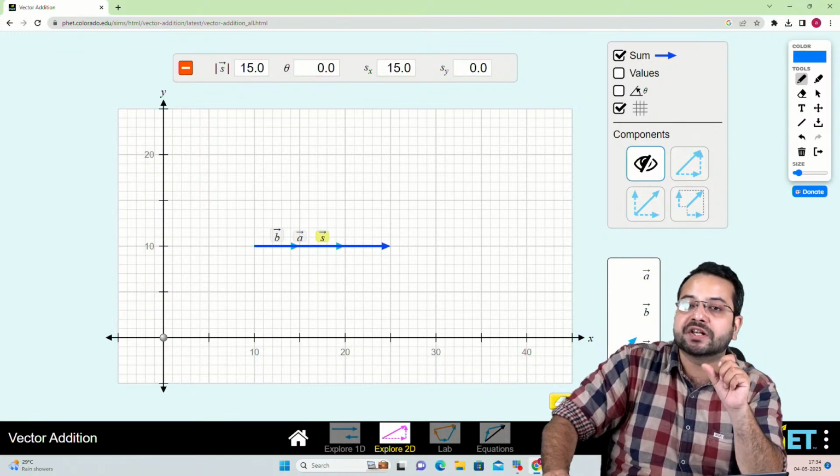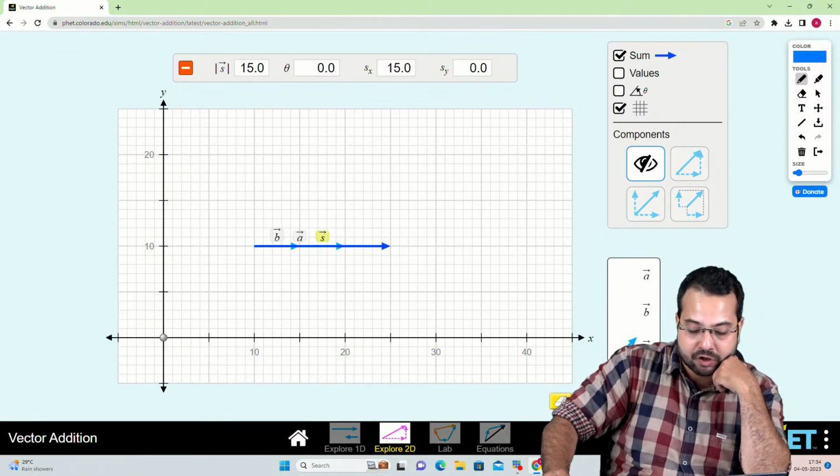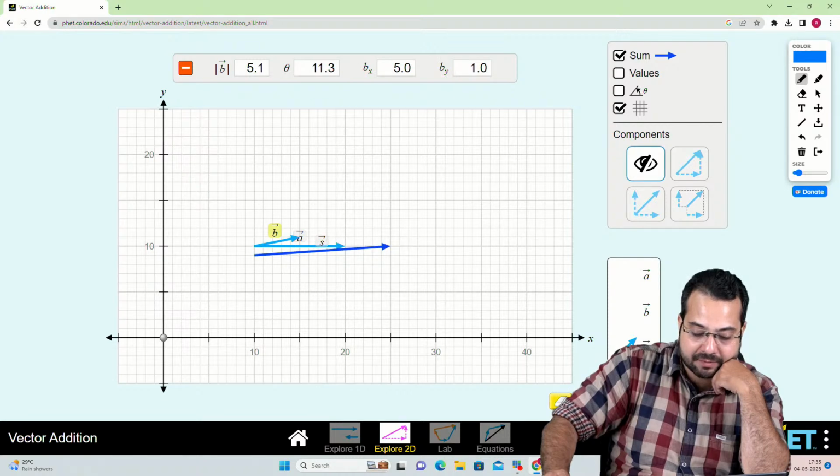I'm simply going to change the angle between the vectors. So I'm going to rotate vector B. Now you just observe what is happening to the resultant. I'm not changing the magnitude and I'm only rotating the vector.